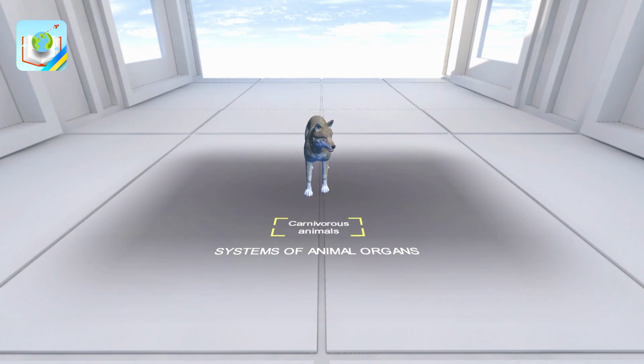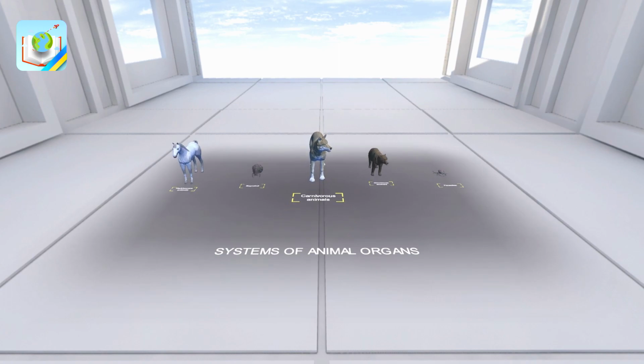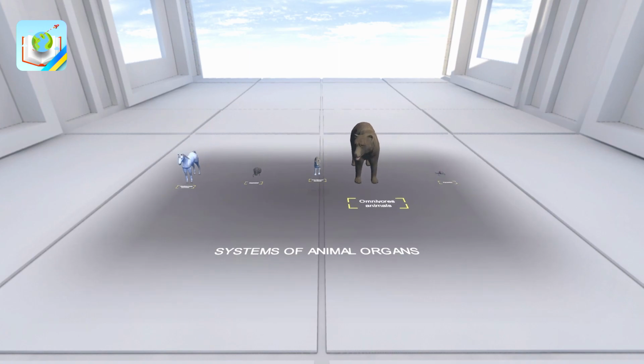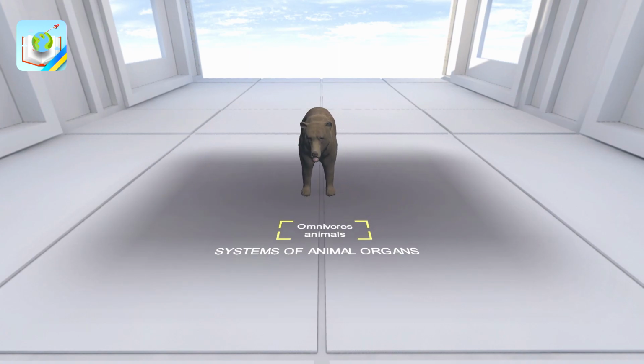There are also carnivorous species who get their food by hunting and consuming other animals. Animals that consume both plant and animal food are called omnivores.